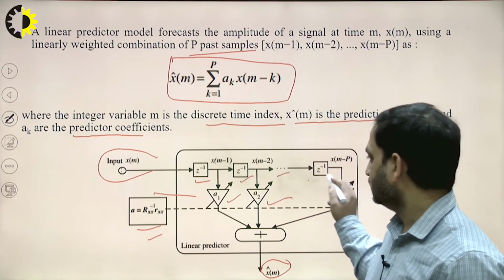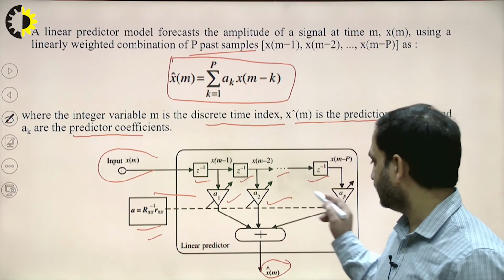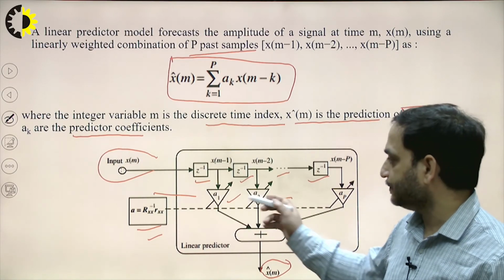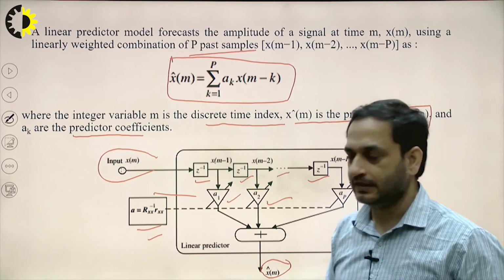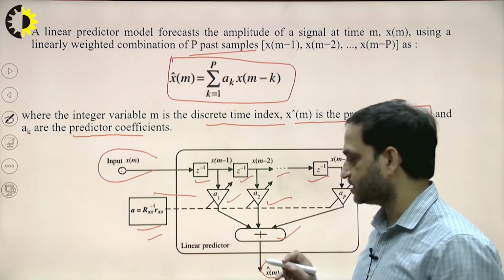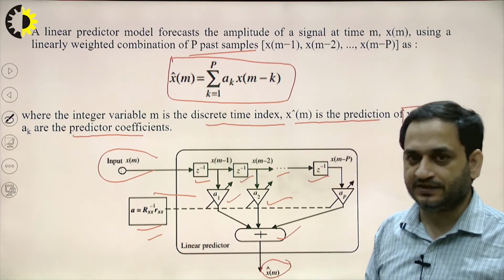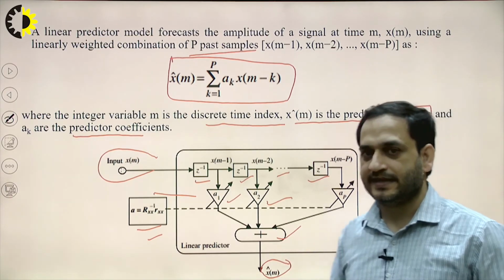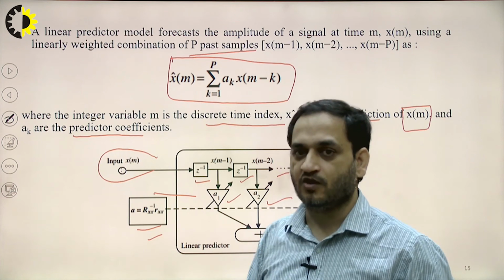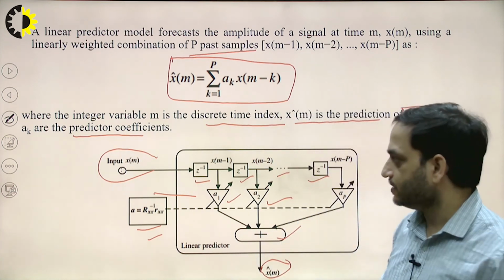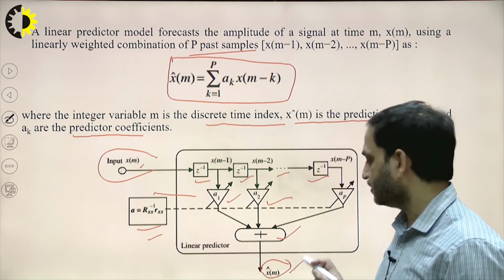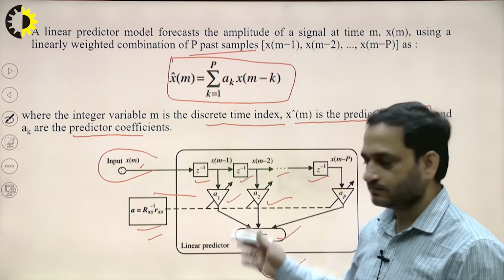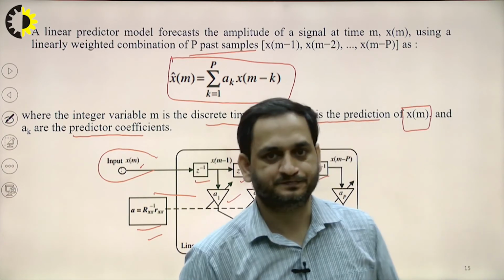The input is passed to the different stages, or delays, of the system, and it passes through a1, ak, ap. These are all the prediction coefficients. When we multiply each prediction coefficient with the delayed version of the signal and sum them all up using the summer, that is the linear predictor. Simple addition is going on. The resultant, x cap m, is the prediction of the signal. Our main motto is that x(m) must be equivalent to x cap m when it passes through the system in the LPC.